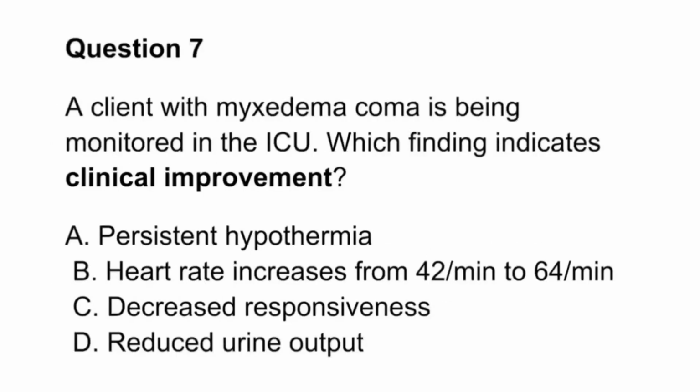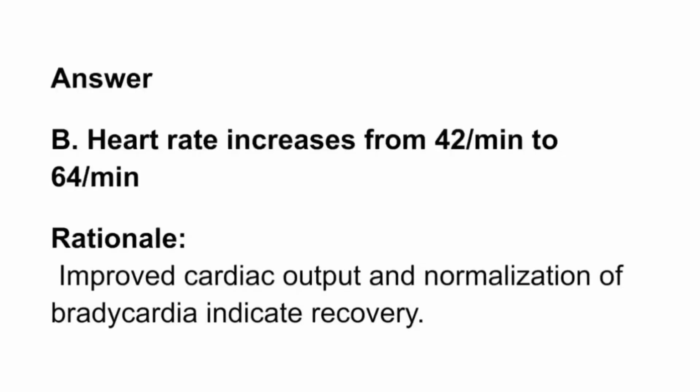Question 7. A client with myxedema coma is being monitored in the ICU. Which finding indicates clinical improvement? A. Persistent hypothermia. B. Heart rate increases from 42 per minute to 64 per minute. C. Decreased responsiveness. D. Reduced urine output. Answer. B. Heart rate increases from 42 per minute to 64 per minute. Rationale. Improved cardiac output and normalization of bradycardia indicate recovery.